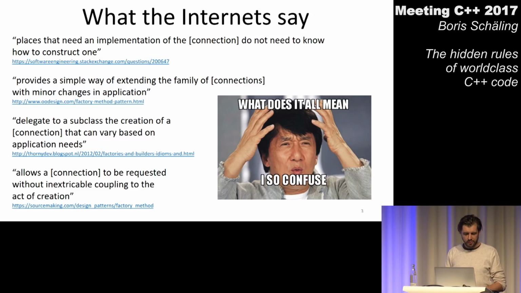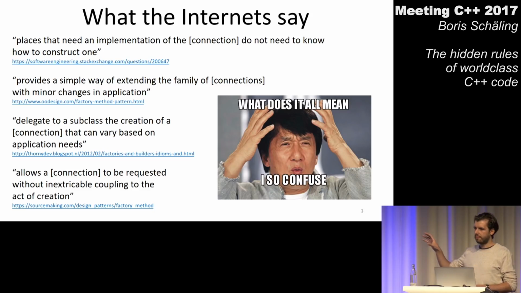We have one last quote, which is about allowing a connection to be requested without inextricable coupling to the act of creation. So this quote refers to the fact that when we call make on a connection factory, the connection factory can actually be implemented in a way that a connection object is not created when make is called, but is maybe already created when the constructor of the connection factory was called.